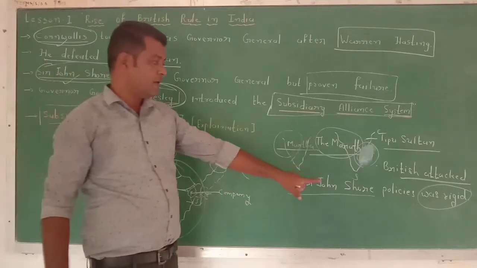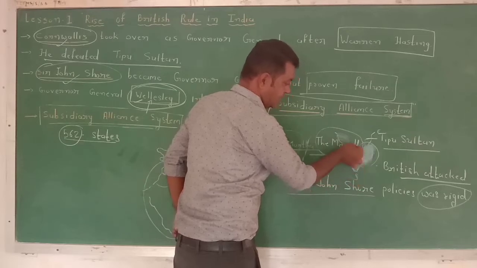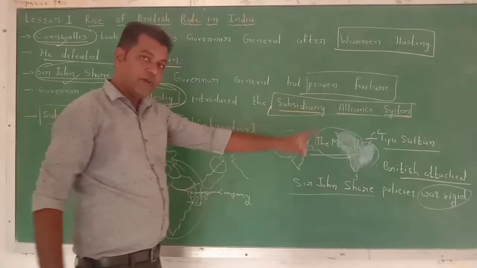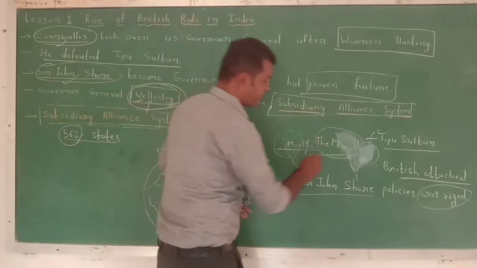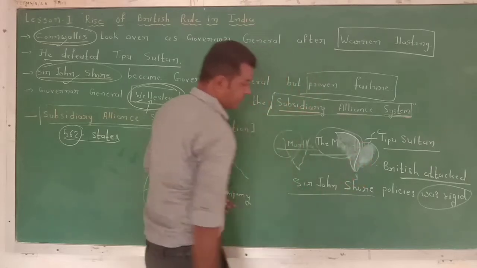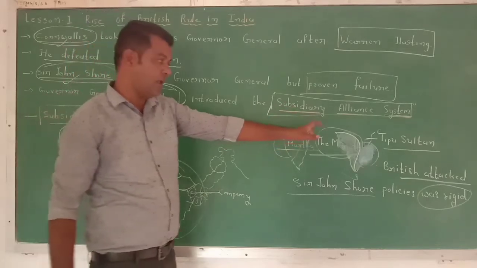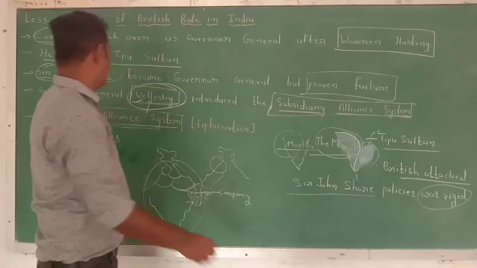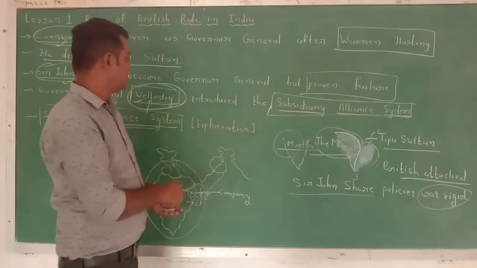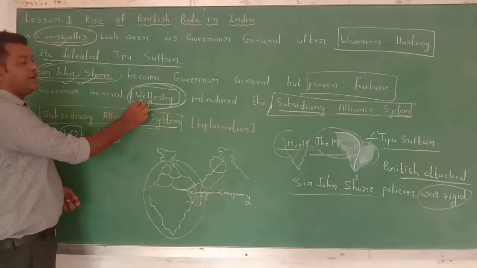Due to that, Maratha power in this region became strong. The British wanted to dismiss them from this region, and that's why they cancelled Sir John Shore and appointed Wellesley.